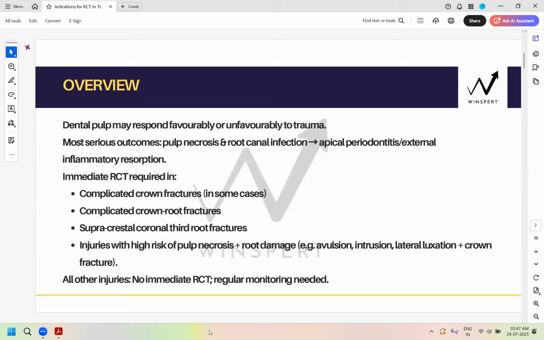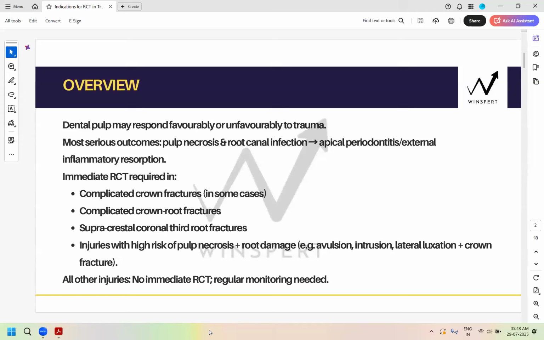So everybody gets this first number one learning concept: in traumatic injuries, pulp necrosis can happen with the crushed blood supply but no infection at all, especially when the crown has not fractured and there is no bacterial ingress within the canal. And I will tell you, there is a management without RCT for those necrosis cases. So this is an exceptional case where you will have pulp necrosis and you will still not be doing RCT. Is everyone alert? Give me yeses and nos so I know you're following.